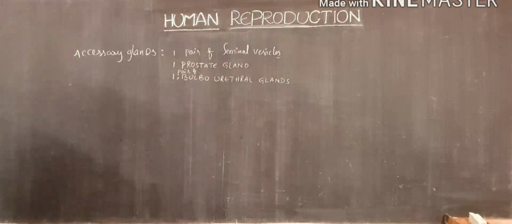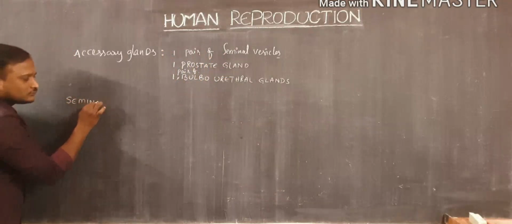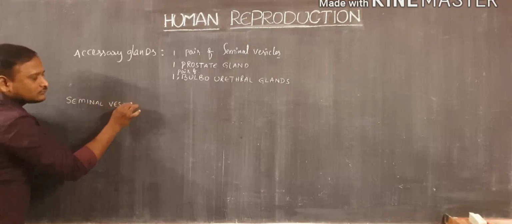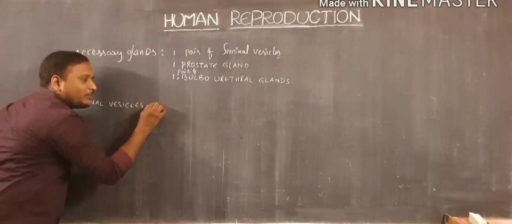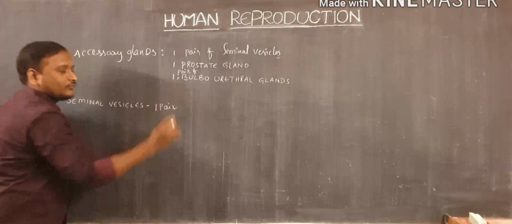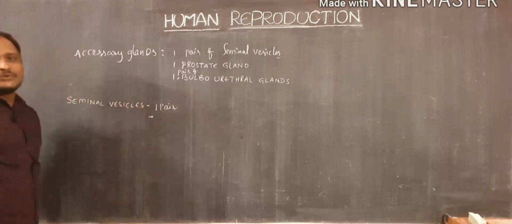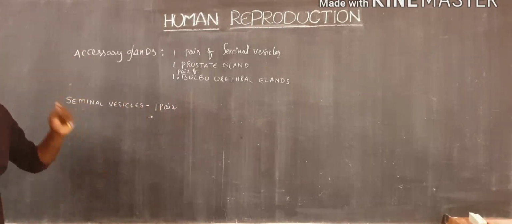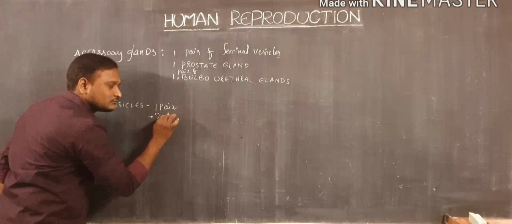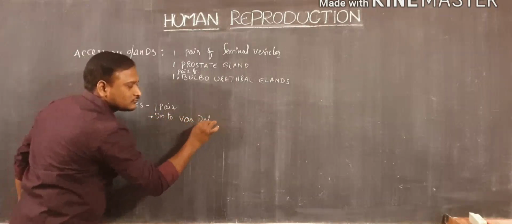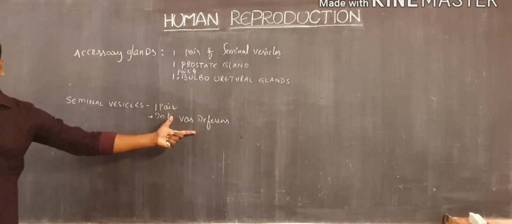First, when we observe the seminal vesicles, they are one pair, which is two in number, and they open into the end portion of the vas deferens, or ampulla.